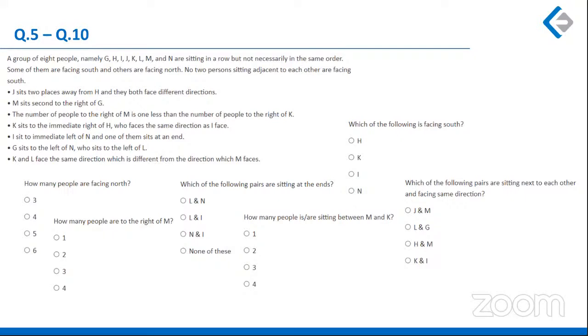But again, a choice could be made if you are not very comfortable. But this becomes a place wherein you can solve the puzzle or solve the arrangement, and you are getting 6 questions out of 6, if you have made the right arrangement. The only thing you have to keep in mind is you do not have directions. You have to find out the directions as well. And some of the questions are so simple. How many people are facing north? How many people are to the right of him? So once you are done with it, if you even take 7 to 8 minutes to solve, you will not take more than 2 minutes to mark all 6 questions.